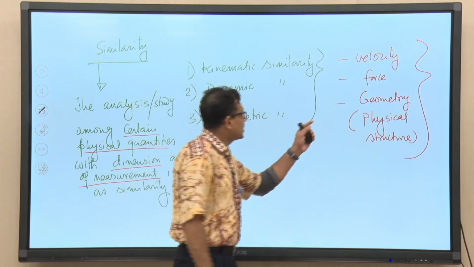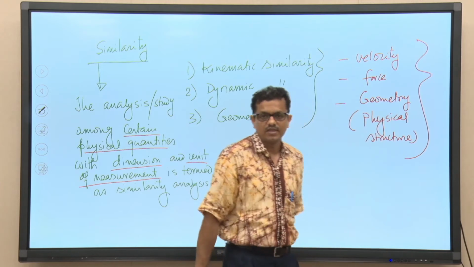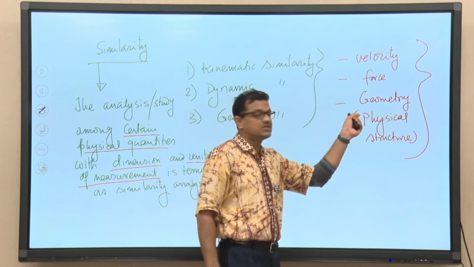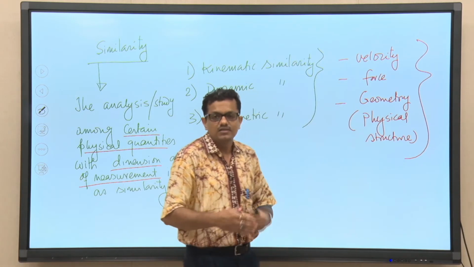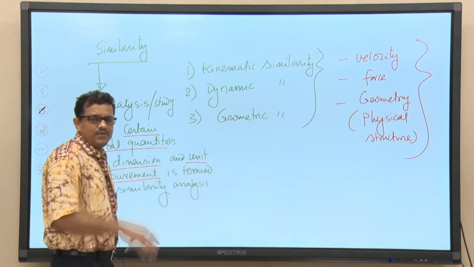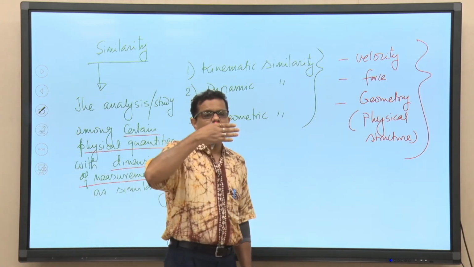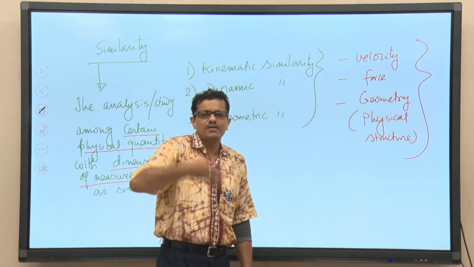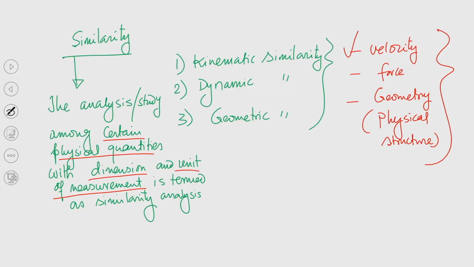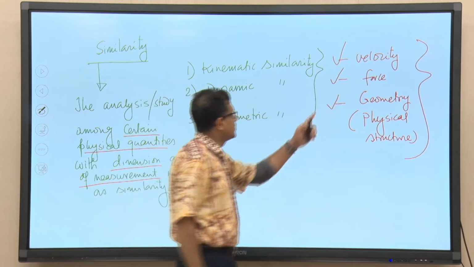So, if we are looking for the similarity of velocity, force and geometry in fluid flow analysis, we also need to stick to the similarity of velocity, force and geometry when we find similarity of hydraulic machines. Okay. This is a little bit of introduction: we can find out similarity of many physical quantities, but in fluid mechanics we will be discussing velocity, force and geometry, since you have studied them.